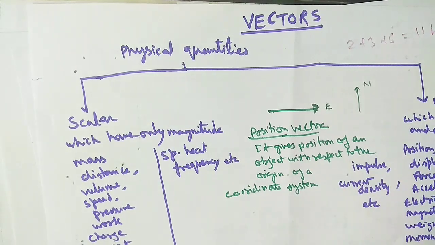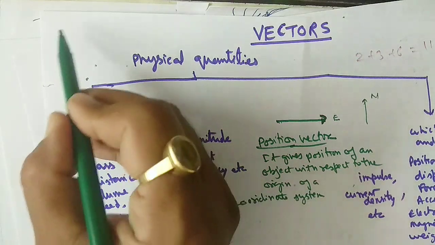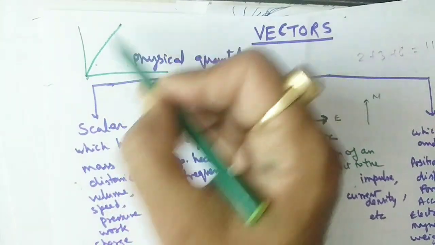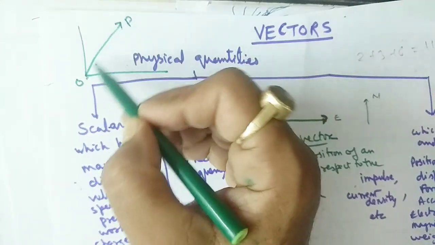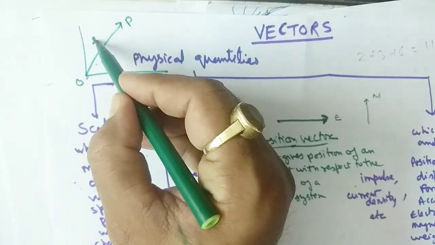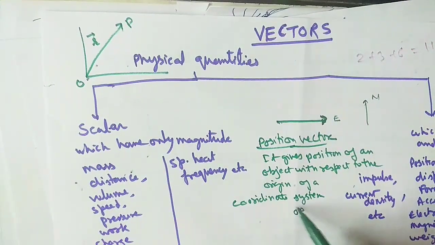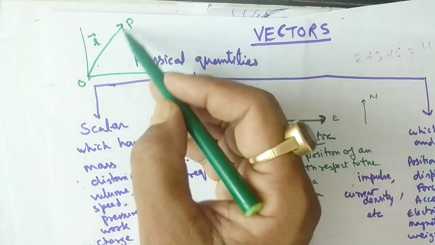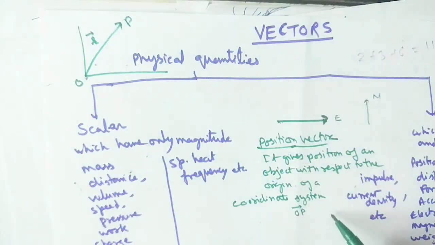I am taking an example. Suppose this is the origin O, and this is P. So OP is the position vector, because it shows the position of P from the origin.